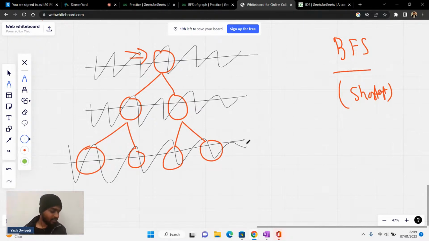Is this point clear to everyone? Please give me a +1 in the chat and hit the like button if you're clear with this. That basically in breadth first search, first of all we cover the first level, then we cover the next level, and then the next level. Okay, a lot of you are clear with this.